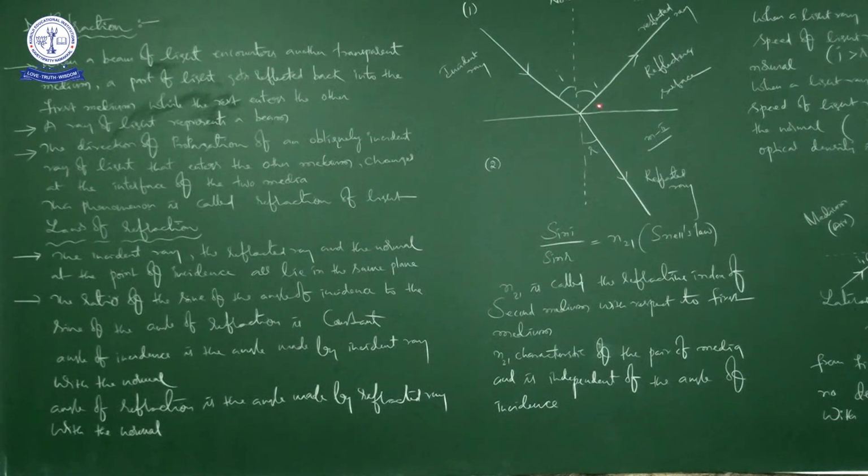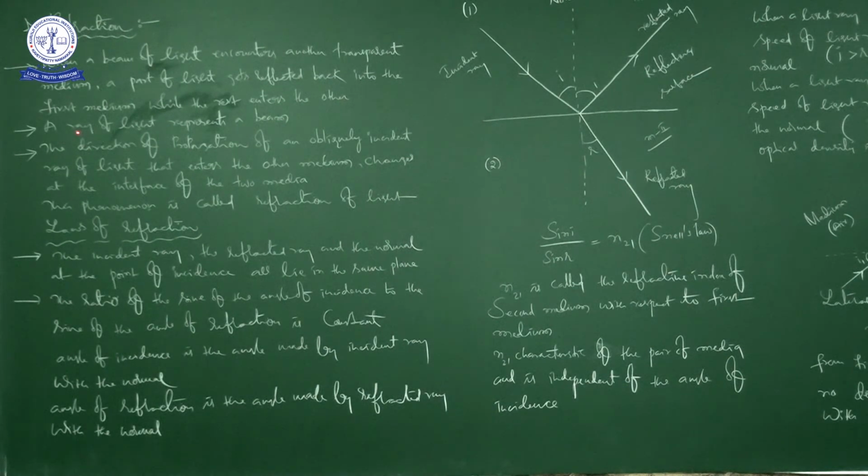So just imagine a certain amount of energy is here and a certain amount of energy is here. This is called reflection, this is called refraction. So what is reflection? What are the laws of reflection? Already we discussed. Now our concentration is refraction.